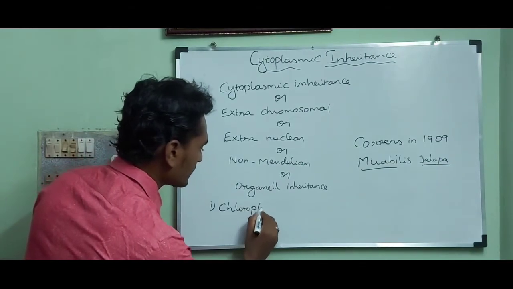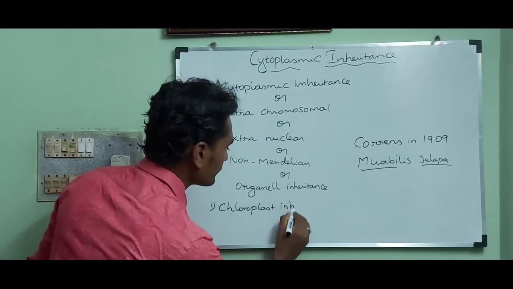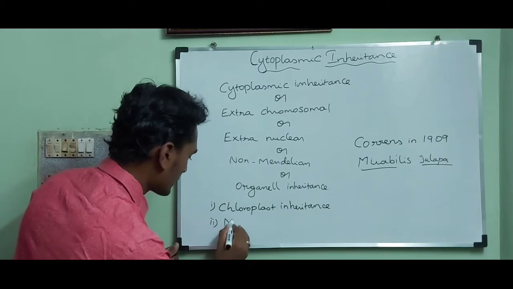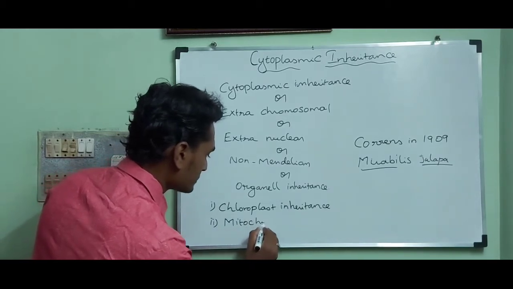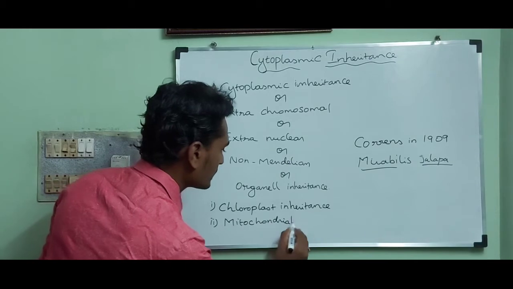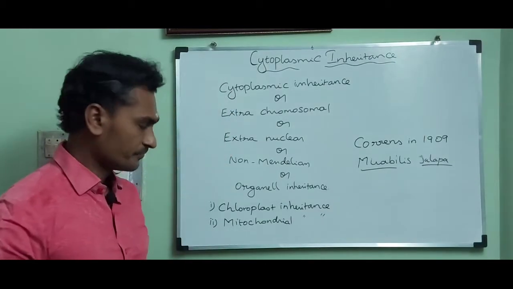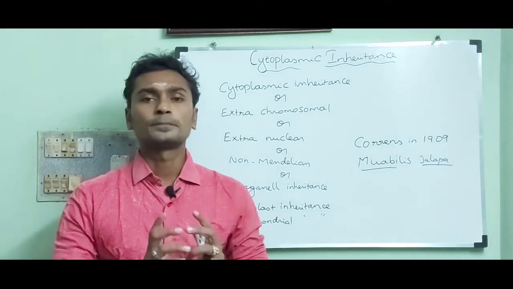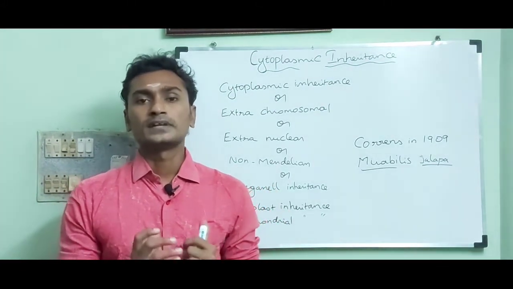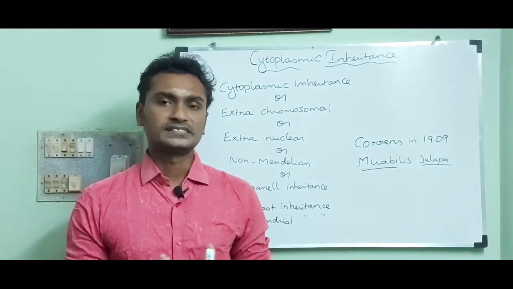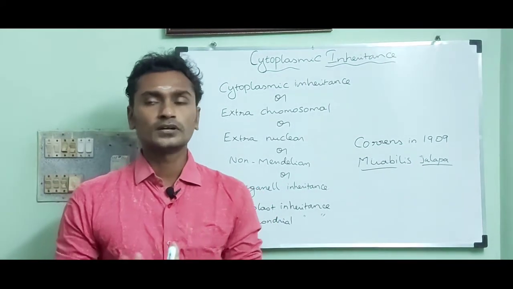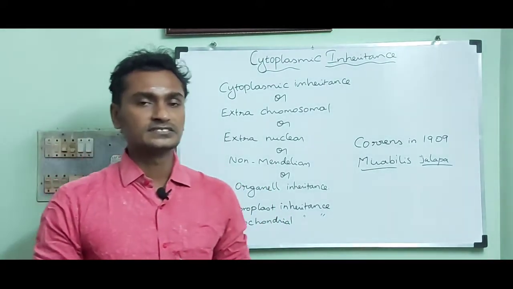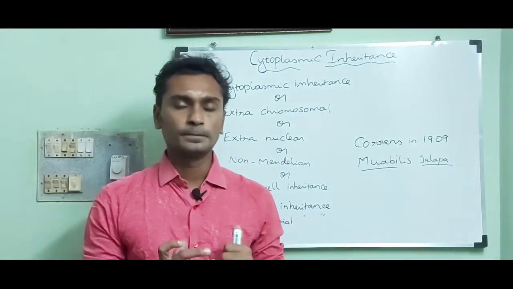Chloroplast inheritance and mitochondrial inheritance. Chloroplast inheritance is applicable only for plants because only in plants can we find plastids. So it is not applicable for animals. But mitochondrial inheritance is common for both animals and plants.